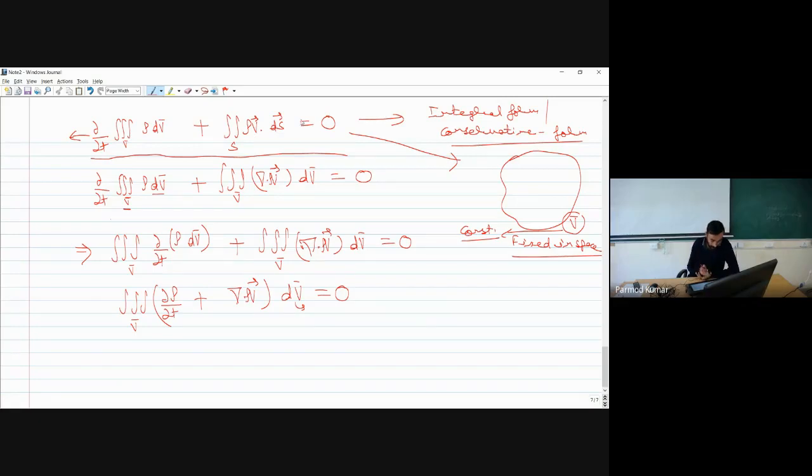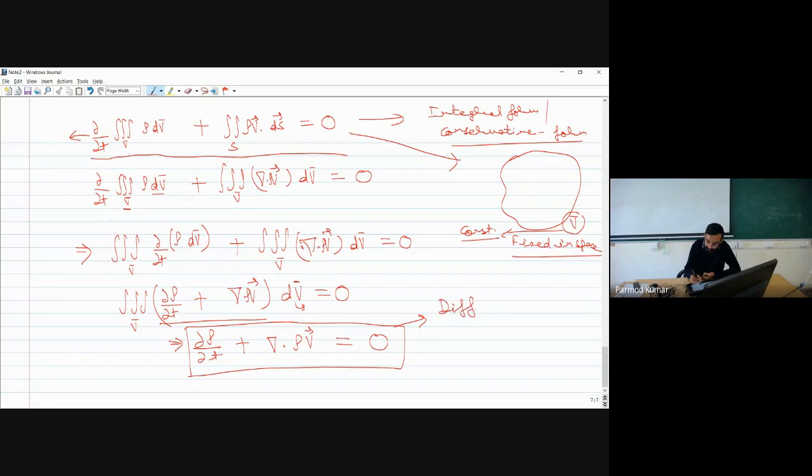So what will be happening over here? Now you can see this dV bar cannot be 0 because we are considering some elemental volume. So if this whole integration has to be 0, then I have to make the integrand 0. That is why I can write that del rho by del t plus divergence of rho times V vector is equal to 0. So what is this? This is our continuity equation, in which form?